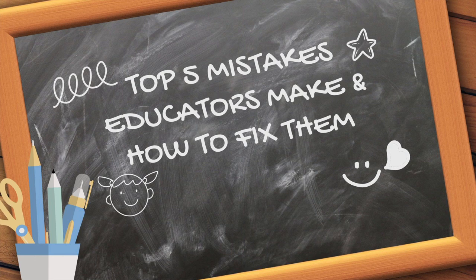4. Ignoring student feedback. The mistake: Many educators overlook the importance of student feedback in shaping teaching methods. Failing to ask students for their opinions on lessons, classroom climate, and teaching strategies can result in disengagement.